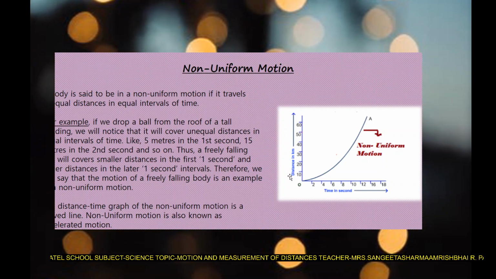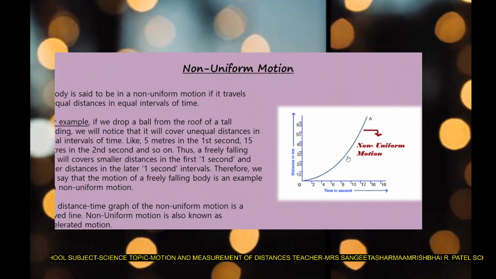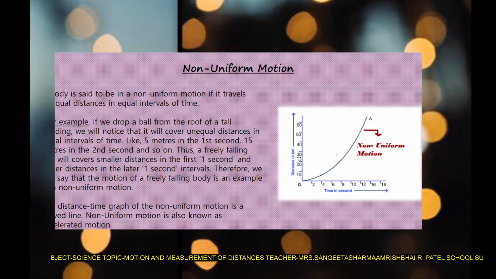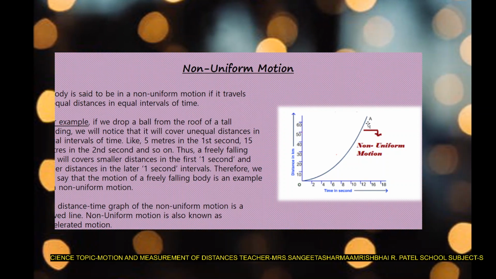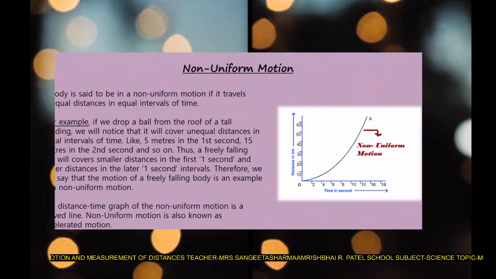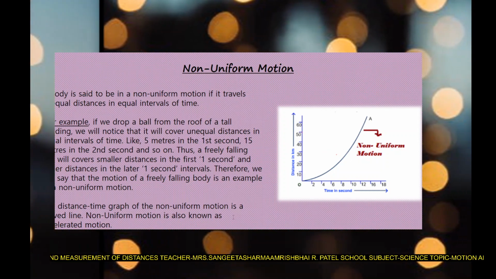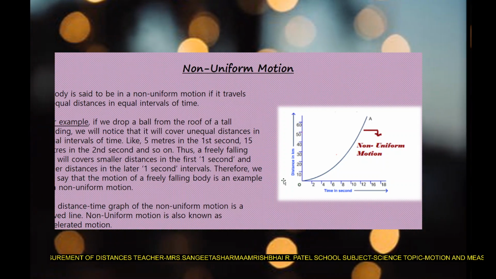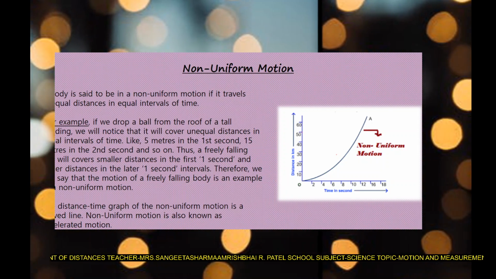And you will get this curved line when you plot a graph between the time and the distance. You will get this kind of graph, this curved line, that is called non-uniform motion. Okay, so non-uniform motion is also known as accelerated motion.